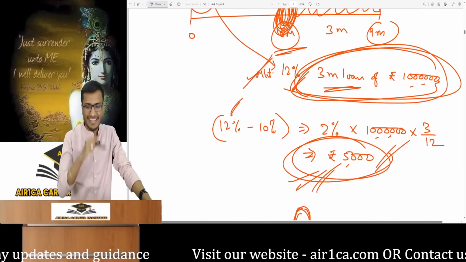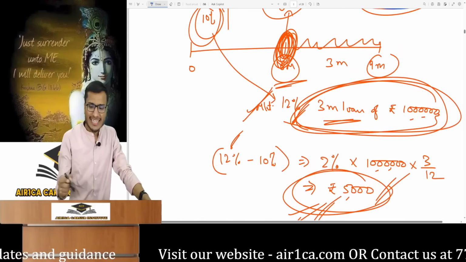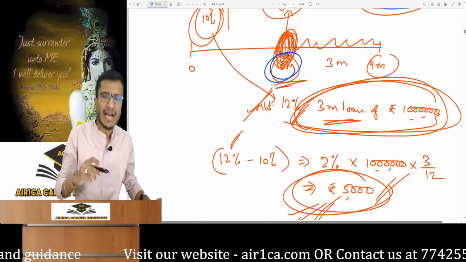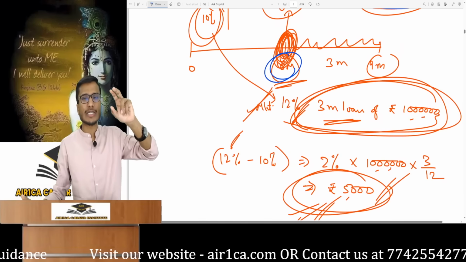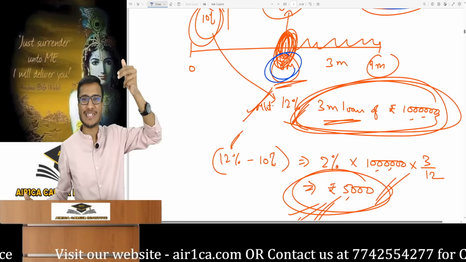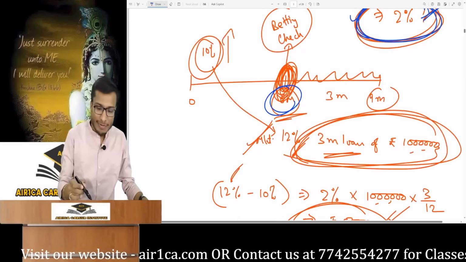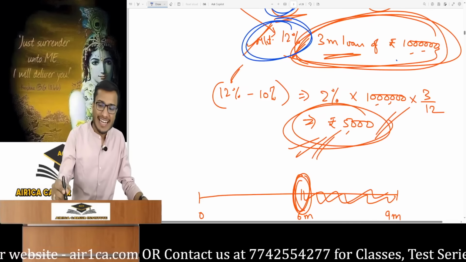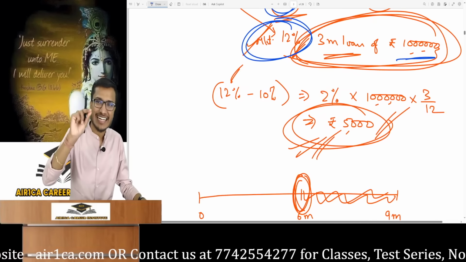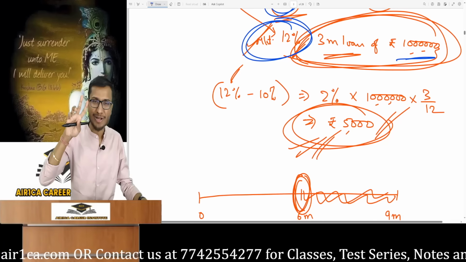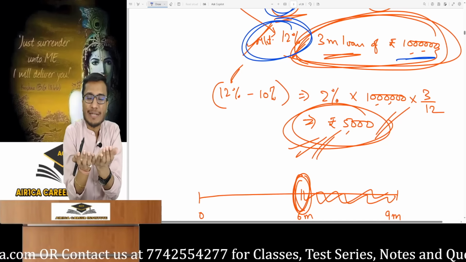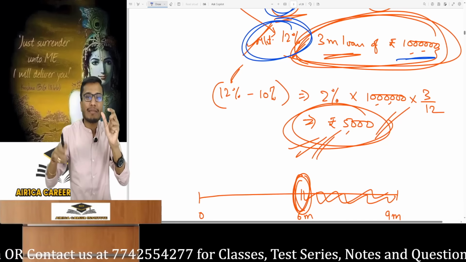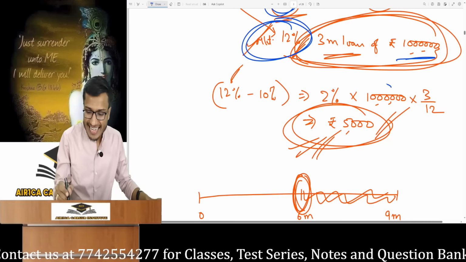Now it's very easy. Now the calculation is very simple. I said after 6 months, if someone wants to take a 3-month loan in the market, its interest rate will go above 10%. So after 6 months, the market rate became 12%. For the 3-month 10 lakh rupees loan, I said the rate will go above 10%. It became 12%, so I benefited by 2%. Now I have a 2% benefit on the interest rate. So on what amount will it be applied? On the loan amount. 2% of 10 lakh.